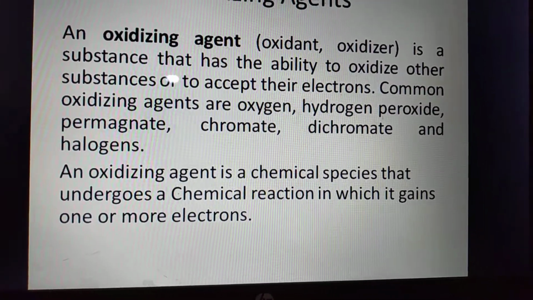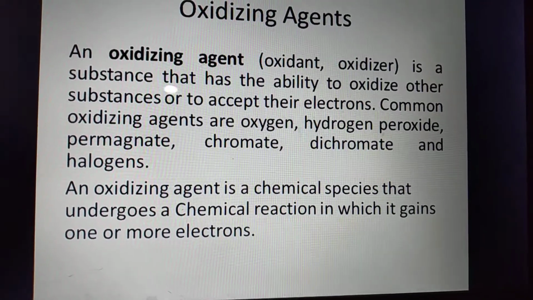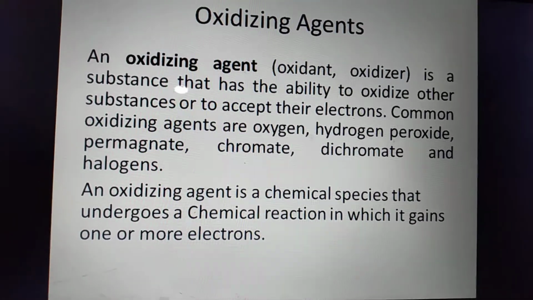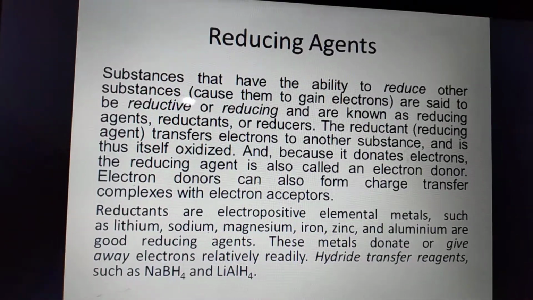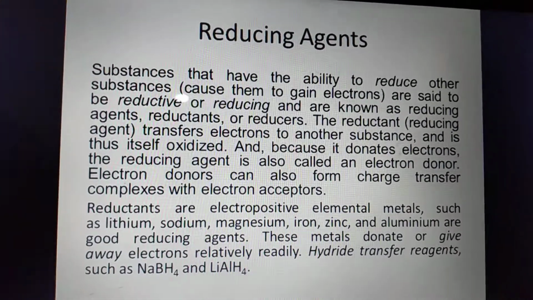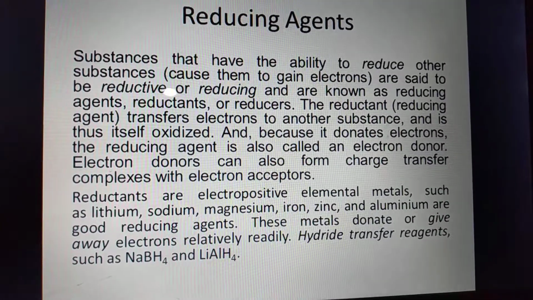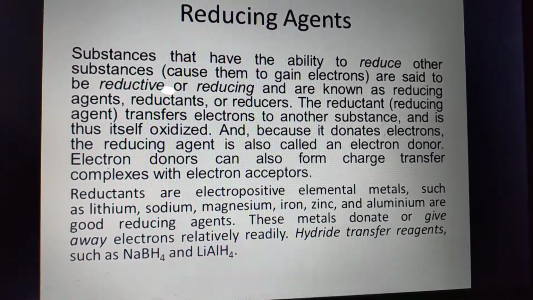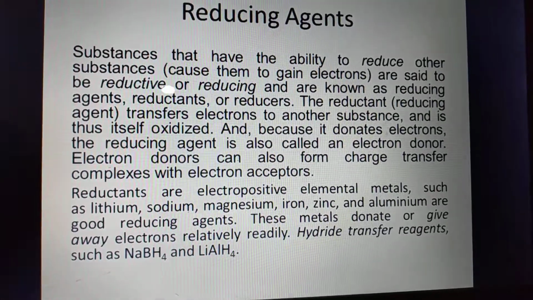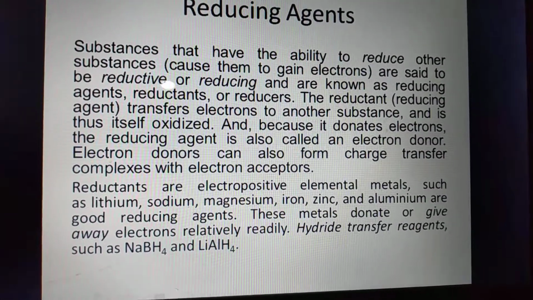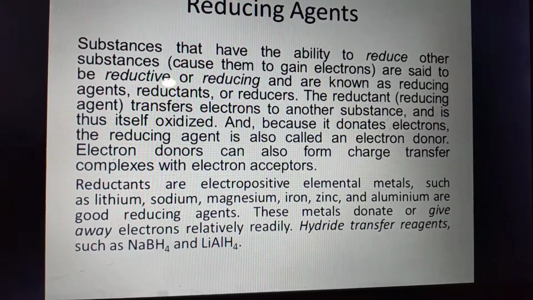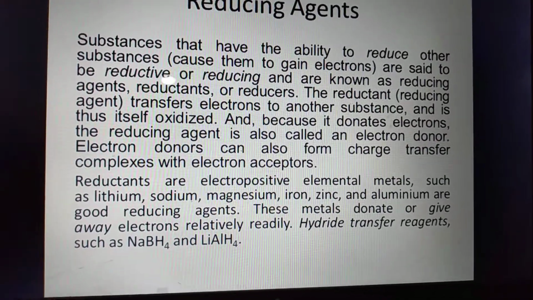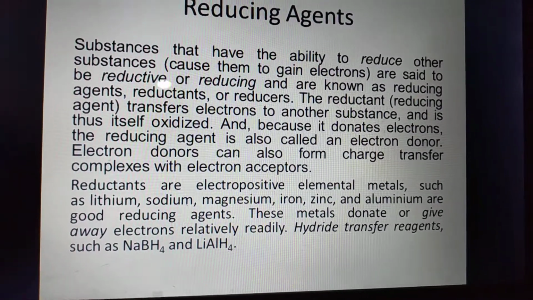An oxidizing agent is a chemical species that undergoes a chemical reaction in which it gains one or more electrons. What are reducing agents? Substances that have the ability to reduce other substances, causing them to gain electrons, are said to be reductive or reducing and are known as reducing agents. The reductants, or reducers, transfer electrons to another substance and thus are themselves oxidized.